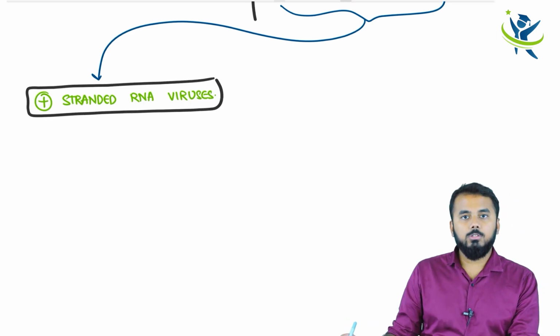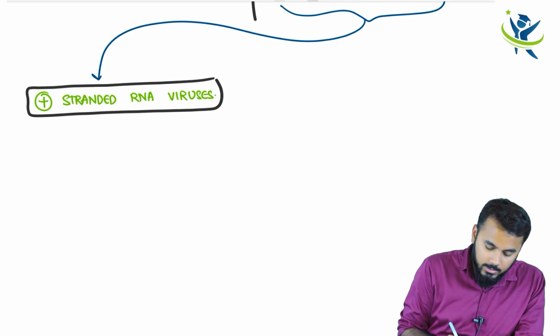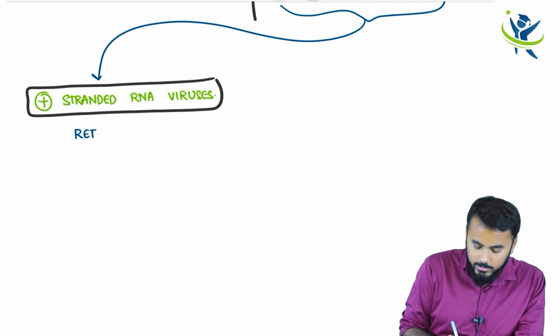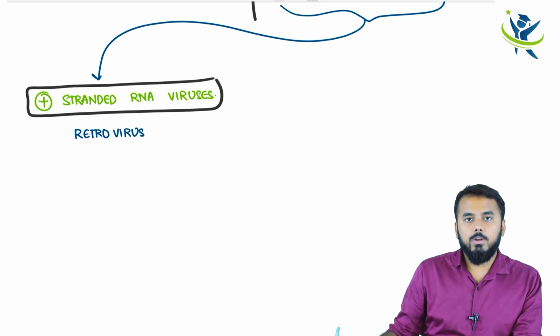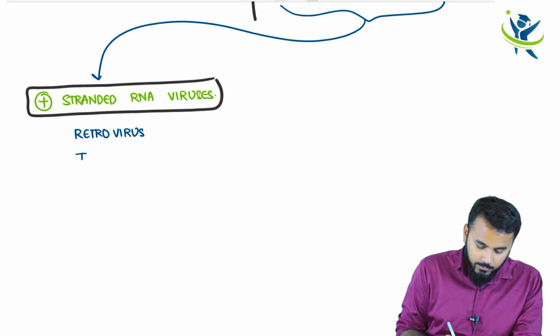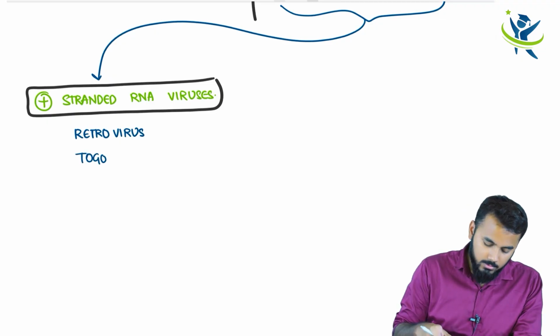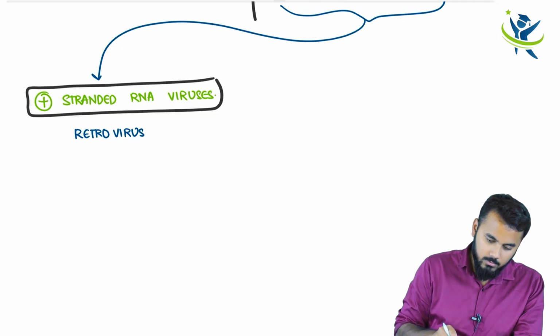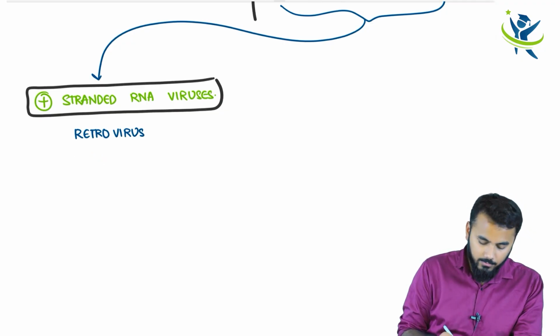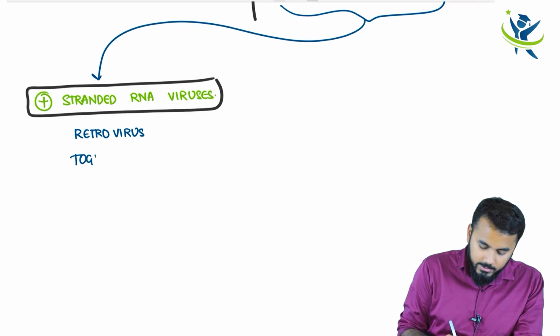Now what are these positive stranded RNA viruses? The first important is retrovirus. Next we have Togavirus.